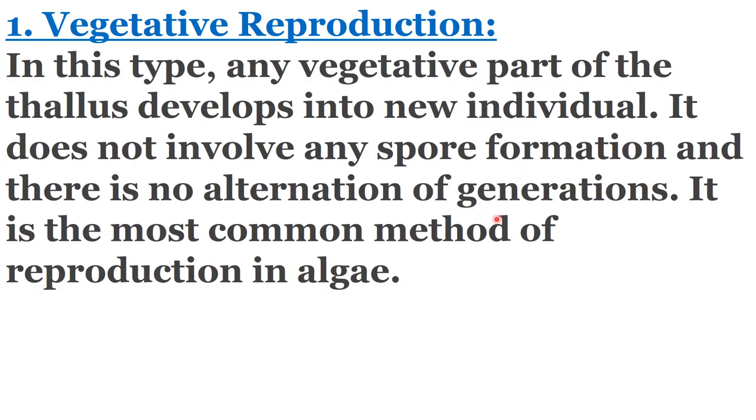Alternation of generation, about it we will discuss in the last topic of this chapter. So there we will discuss that it is absent in the vegetative reproduction of the algae, and it is the most common type of reproduction in algae, where a vegetative part gives rise to a new algae.